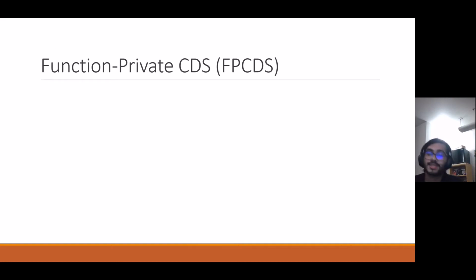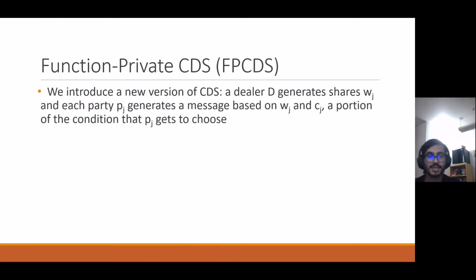In order to turn this into a function secret sharing scheme, we needed to make some additional assumptions. So we introduced a new version of CDS called Function-private CDS, FP-CDS. In this, we introduced a dealer, and this dealer is going to generate shares wj. These shares aren't exactly the input, they're a part of the input, but the parties, the Pj, also get a choice of part of the input.